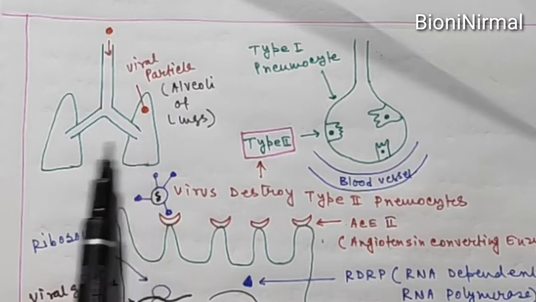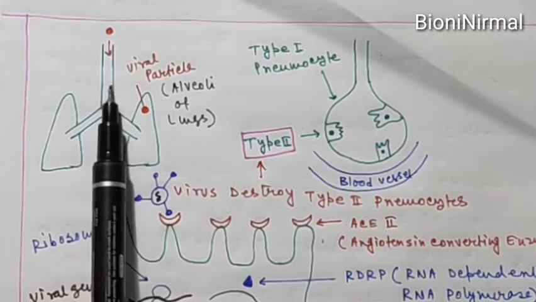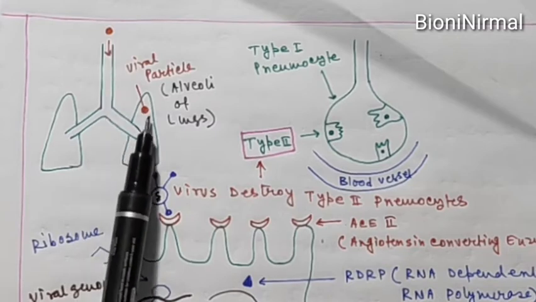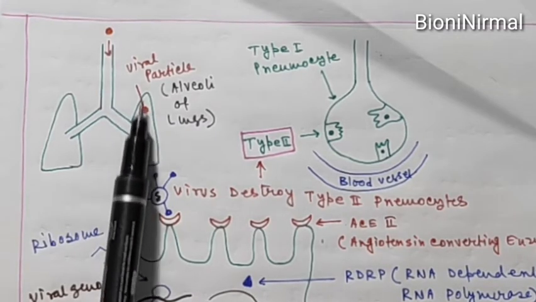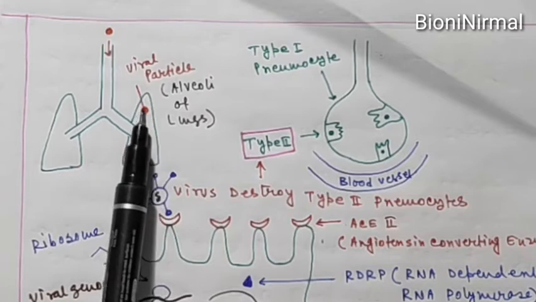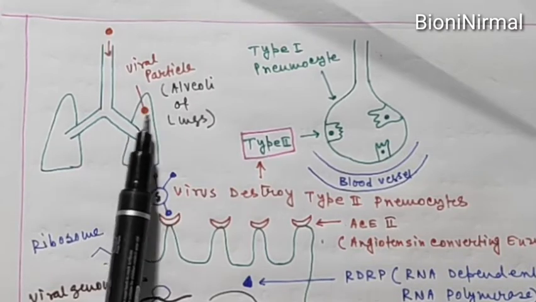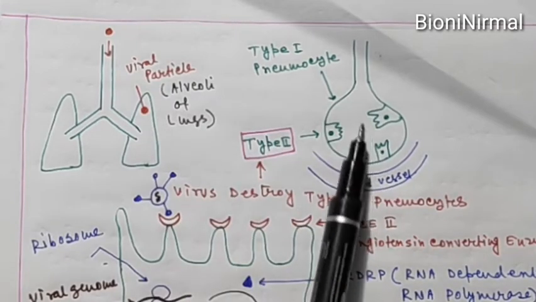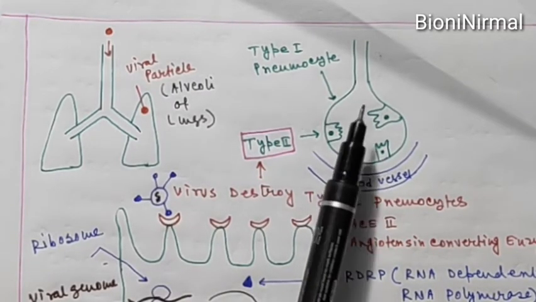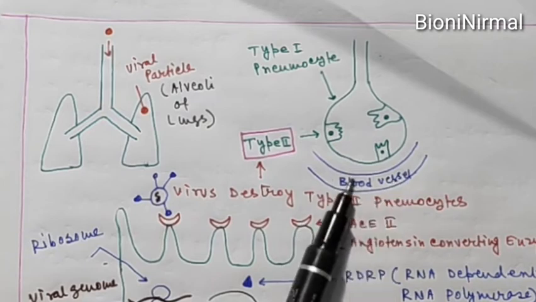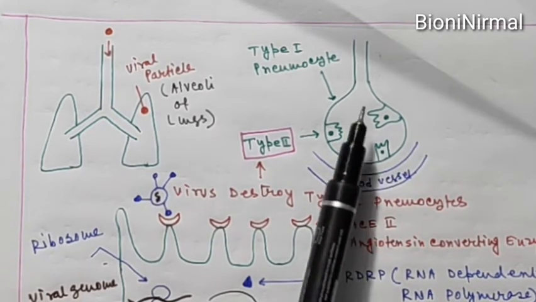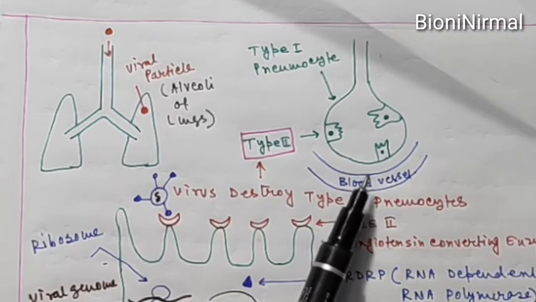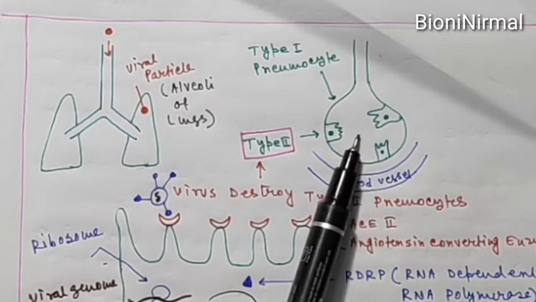In this diagram you can see the lungs and the trachea. When the coronavirus enters the lungs through the trachea, the red dots are the viral particles. The viral particles enter the alveoli of the lungs, and this is the structure of our alveoli. The alveoli are surrounded by blood vessels, and oxygen enters from the alveoli into these blood vessels, and carbon dioxide from these blood vessels enters into the alveoli.